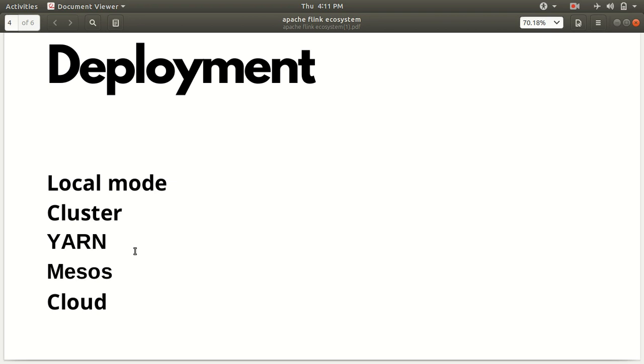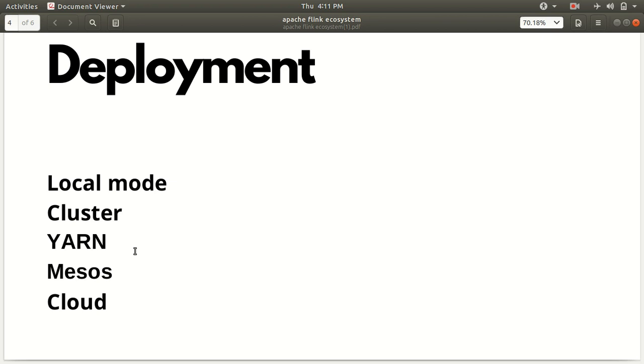So this is the second layer of the ecosystem. Flink can be deployed in multiple modes. The first mode is local mode, meaning on a single machine, a single node, in a single JVM. Next is cluster mode, where we can deploy Flink on a multi-node cluster. Third is YARN. YARN stands for Yet Another Resource Negotiator.